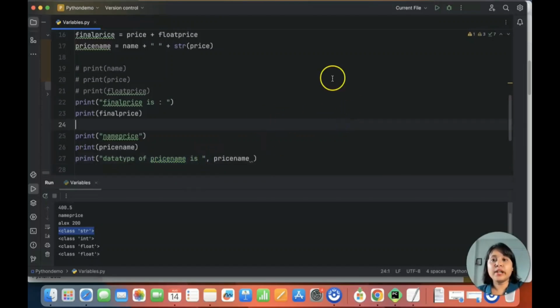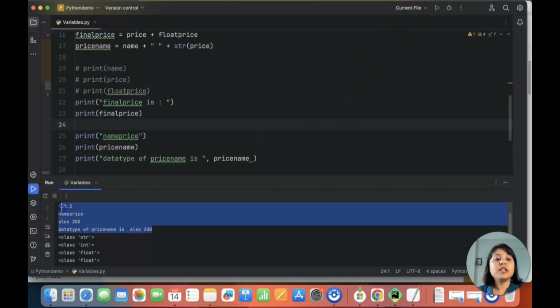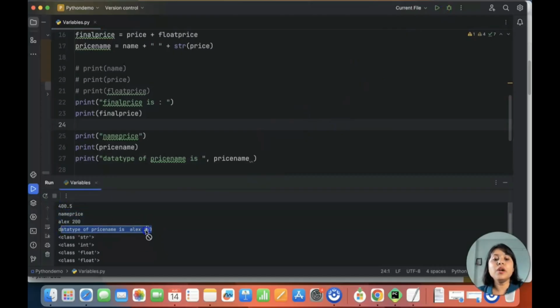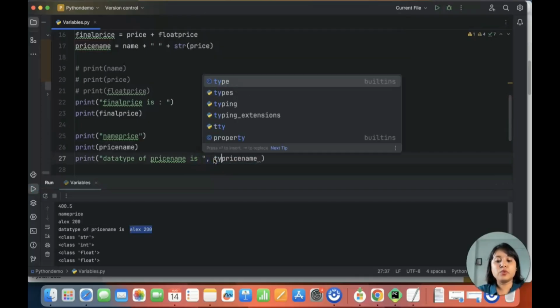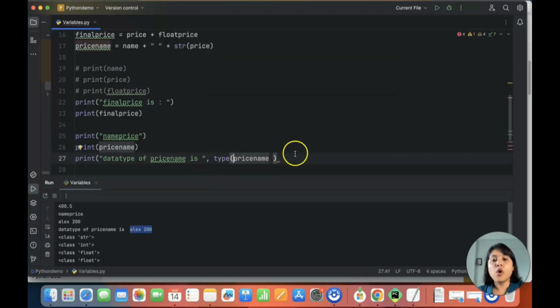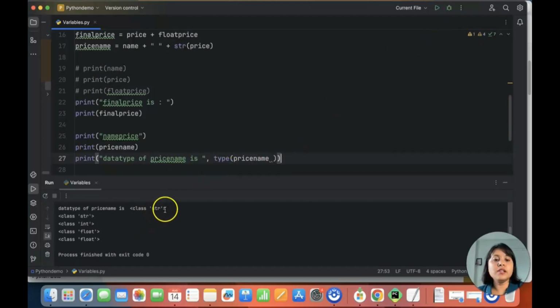It would have looked a little different. Now I have printed just the price name, Alex 200, not the type. So let me put a type of this and execute this. So what is it? The type is string.